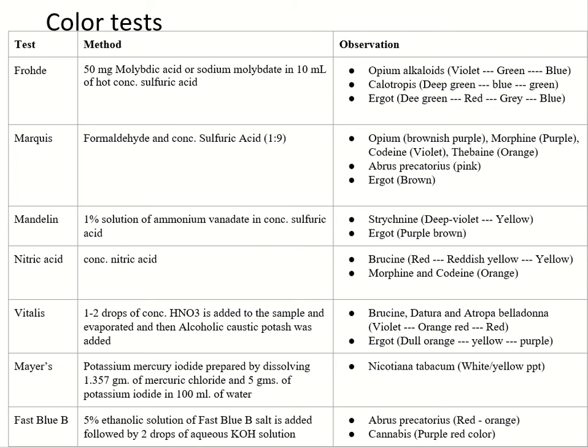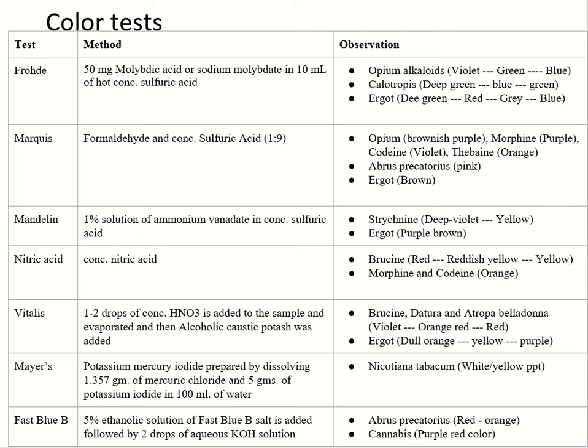Strychnine gives deep violet to yellow color, and ergot gives purple brown color. Nitric acid with brucine gives reddish yellow and then yellow color. With morphine and codeine, it gives orange color.